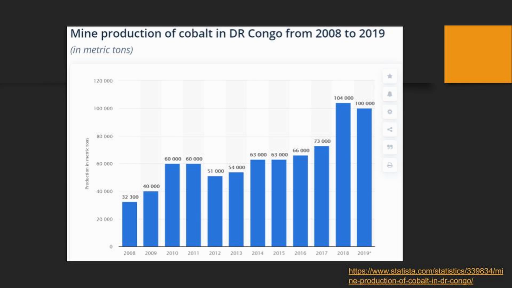This is a graph of mine production of cobalt in DR Congo from 2018 to 2019. As you can see, in 2019, it was 100,000 metric tons in production in the Democratic Republic of the Congo.